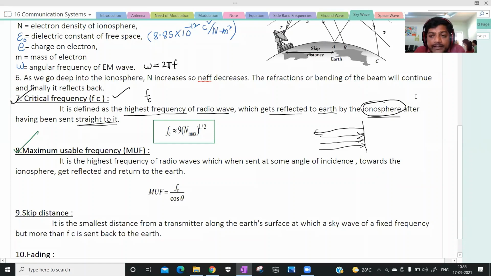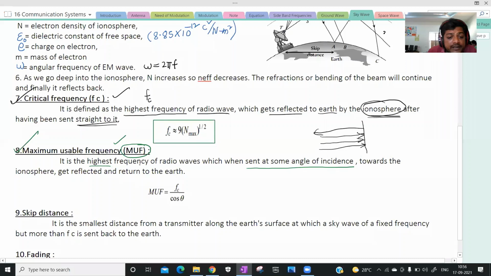Next, maximum usable frequency. It is the same as critical frequency, but here the rays are sent at some angle, at some oblique angle of incidence, so that the rays will be reflected and returned to the earth. The maximum usable frequency, denoted by MUF, is defined as